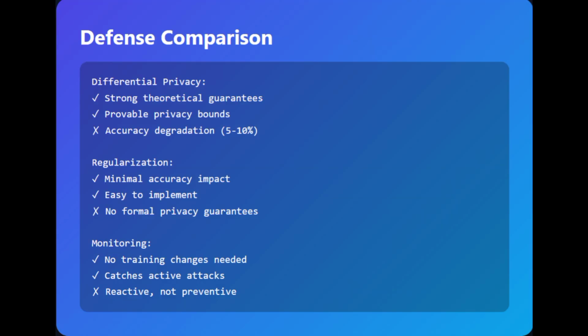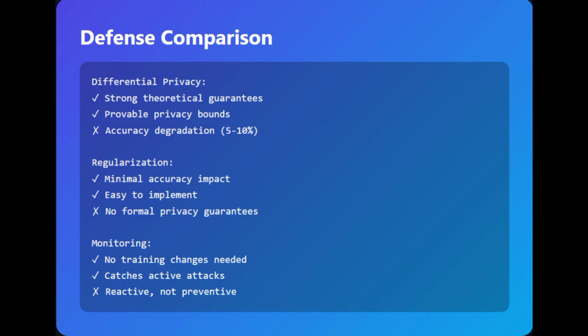And here's the defense comparison, like what all three defenses do. Let's compare this. Differential privacy is the strongest protection, formal guarantees, but with a 5 to 6% accuracy cost.